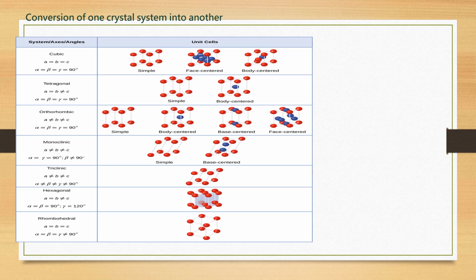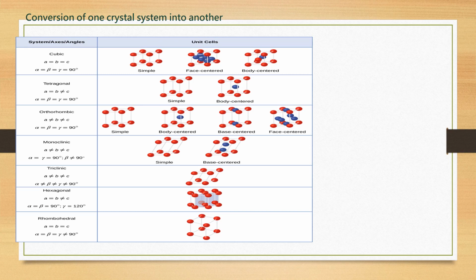And now in the next, this is the conversion of one crystal system into another. It means that we can change the angles or lengths of one crystal system into another crystal system. Here you can see that this is the cubic. It includes the three Bravais lattices, and if we change the length of the cubic, then it's converted into tetragonal, and if we change length again, then this tetragonal is converted into the orthorhombic. And similarly, if we change the angle, then this is converted into monoclinic, and then triclinic, hexagonal, and rhombohedral, and so on, these structures are formed. Here you can see this is again the Bravais lattices of the 7 crystal systems.